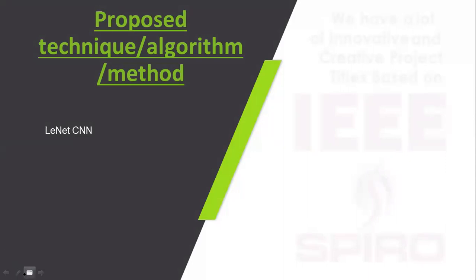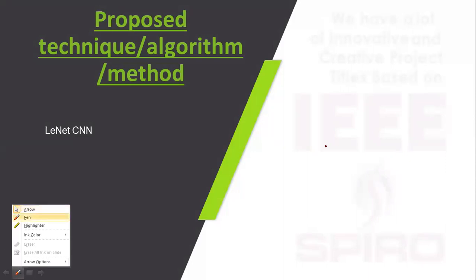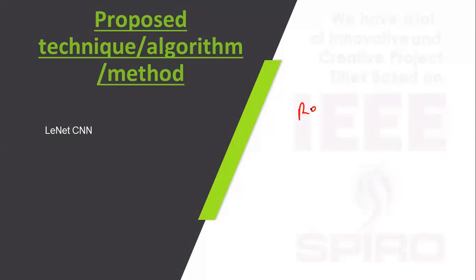Proposed technique: here we use Elinet CNN. The main thing is reducing error and getting the best accuracy. This algorithm...